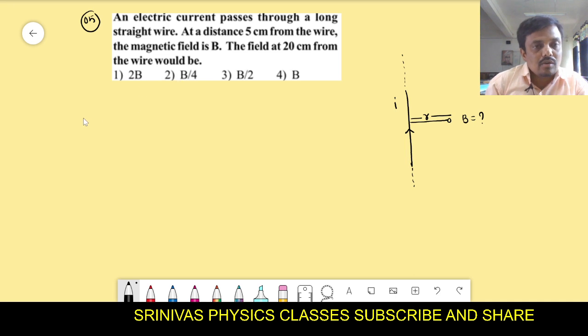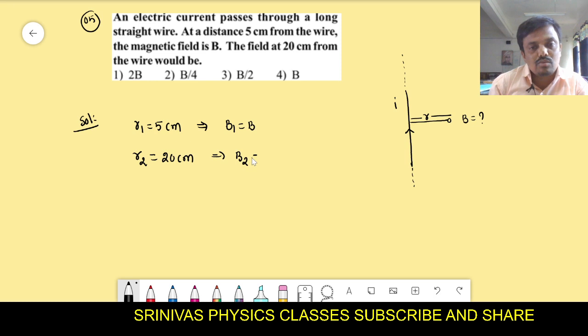Right. Okay, let us go for the solution. At a distance 5 centimeter from the long straight current wire, the magnetic field they gave us is B. Our question is that at a 20 centimeter distance, we should find out the magnetic field. I will consider that as B2. B2 is equal to question mark. We have the formula for B, that is mu naught I by 2 pi R. Now we write B is inversely proportional to R, right?